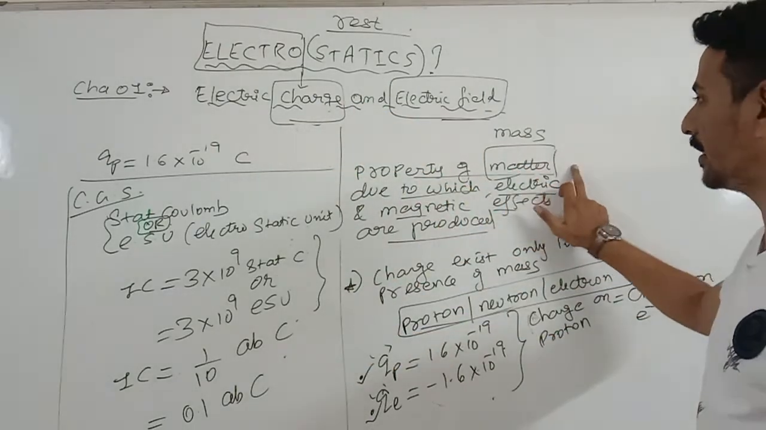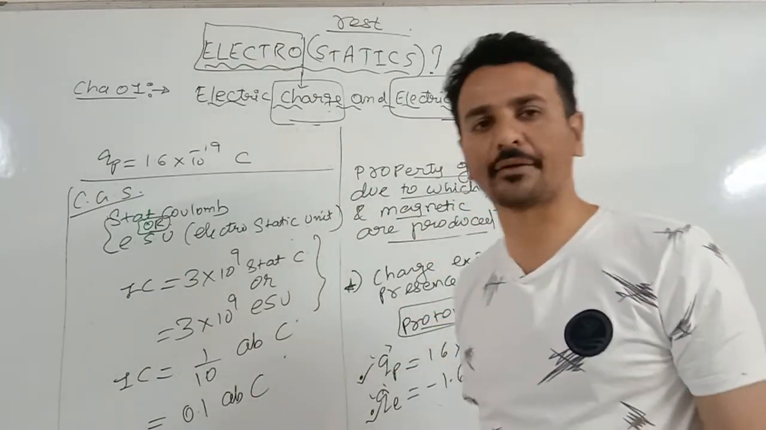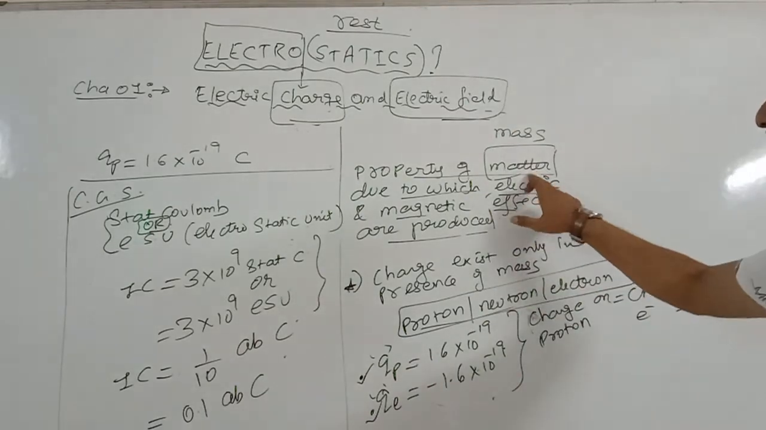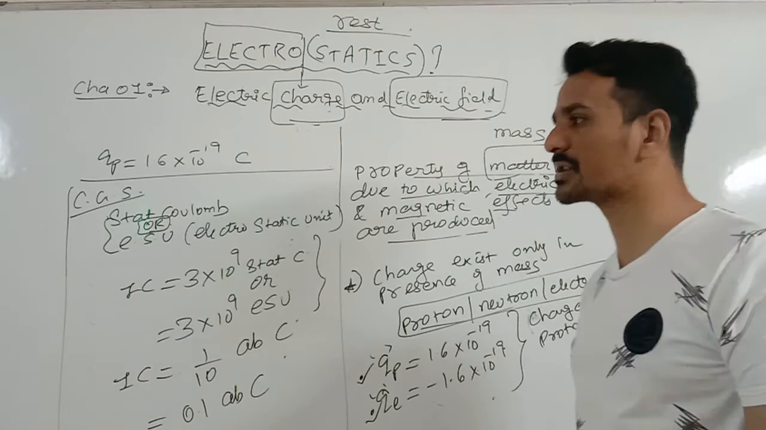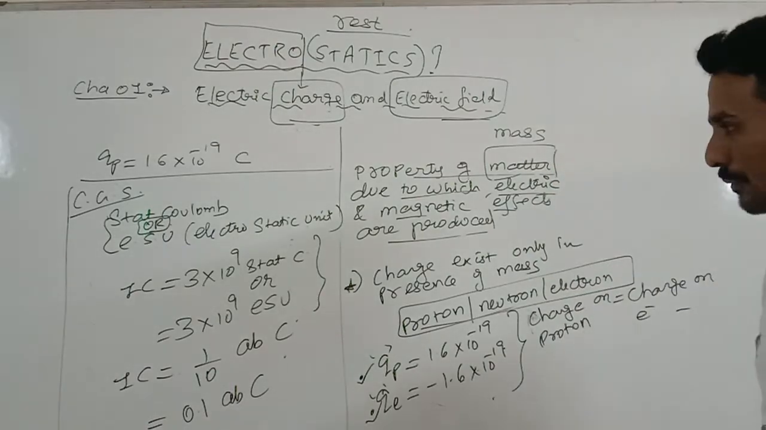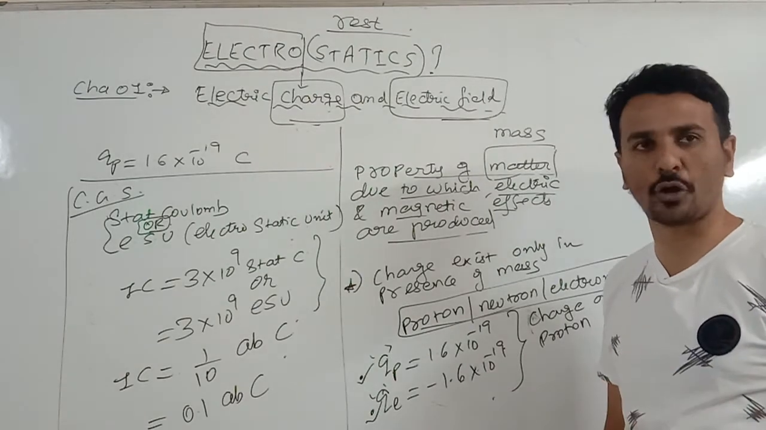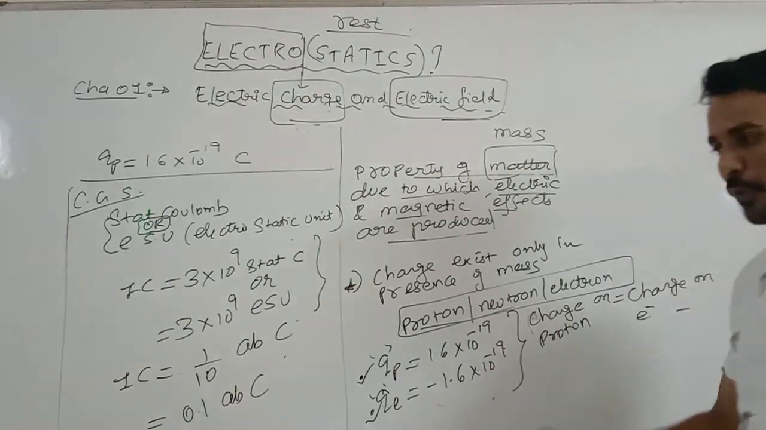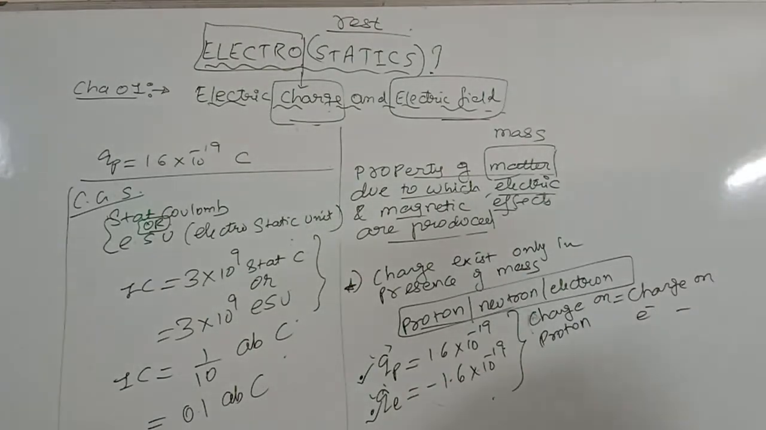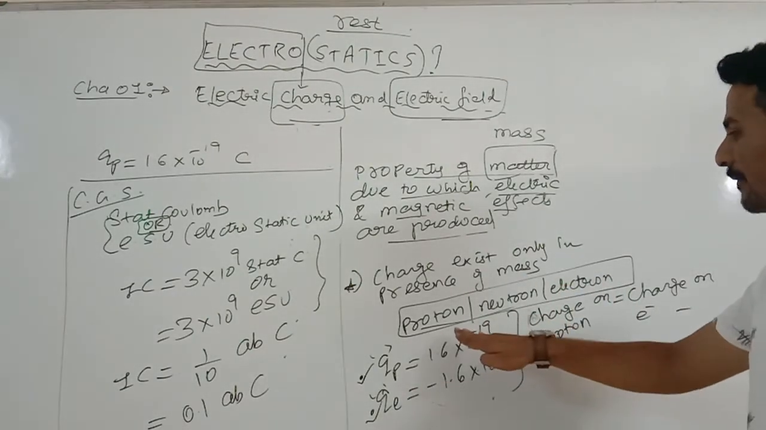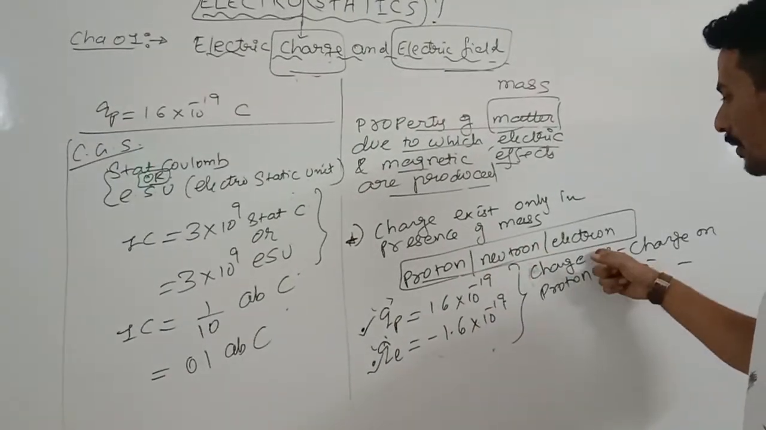The property of matter due to which electric and magnetic effects are produced is known as electric charge. Matter means mass. It means charge cannot exist without mass. Make it very sure: charge cannot exist without mass. But the converse might not be true. That means if a body has mass, that does not mean it will have charge.